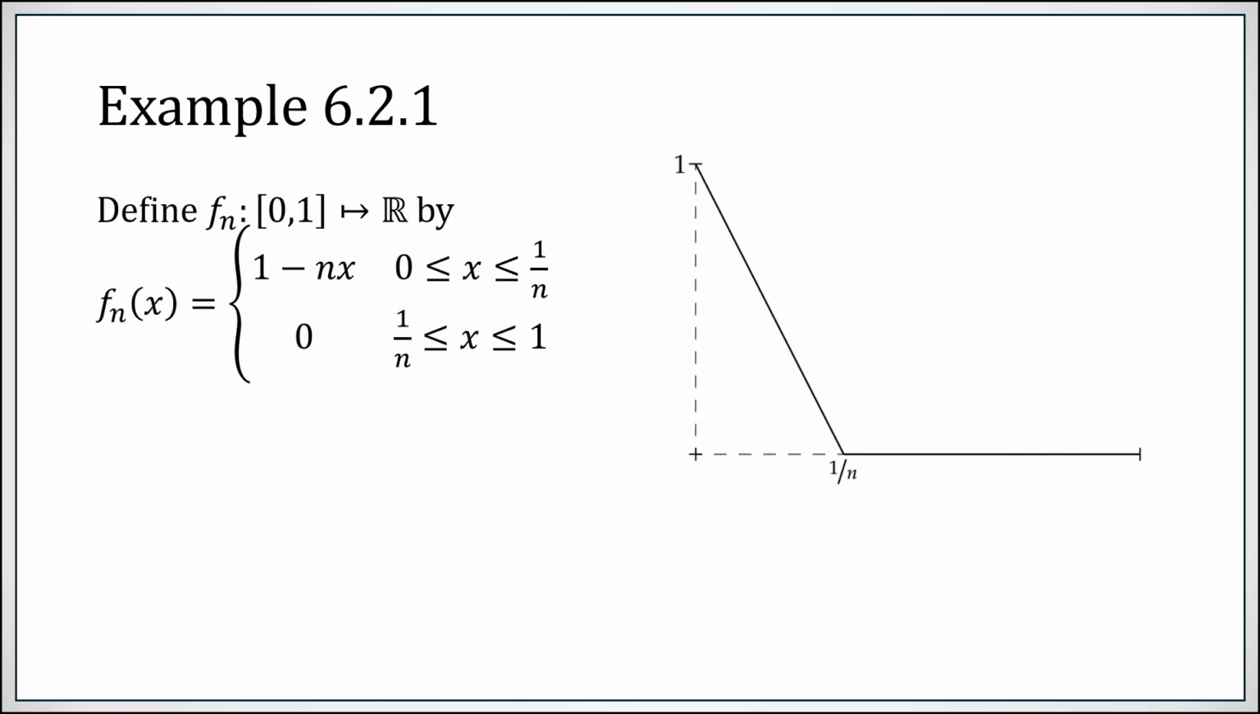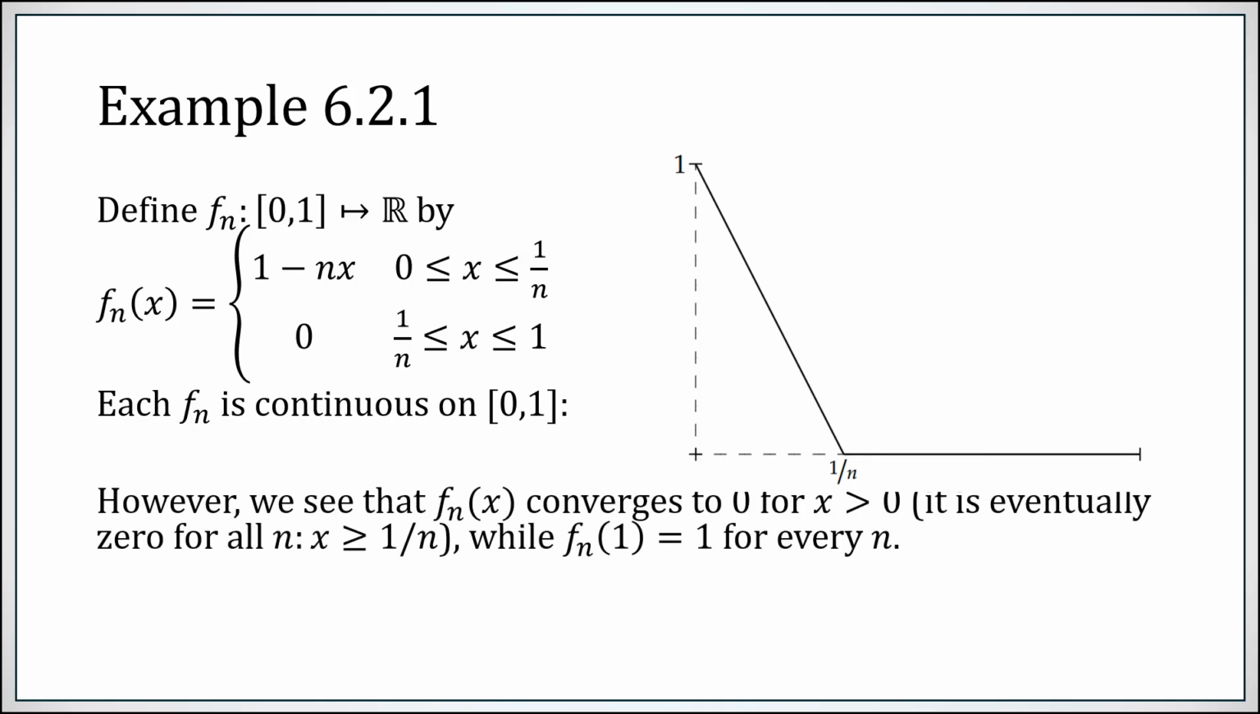So here's example 6.2.1. Let f_n be defined by 1 minus nx between 0 and 1 over n, and then 0 from 1 over n to 1. I've included equality on both here because they'll both be equal to 0. So you simply join this line segment with this one. Now that is a continuous function all the way from 0 to 1, including at the endpoints.